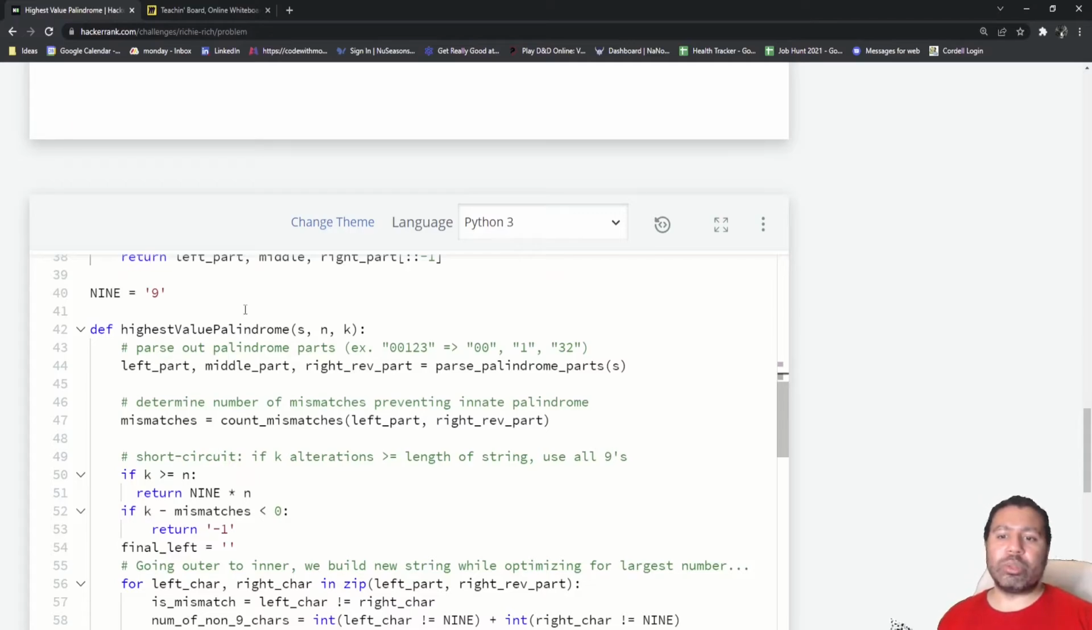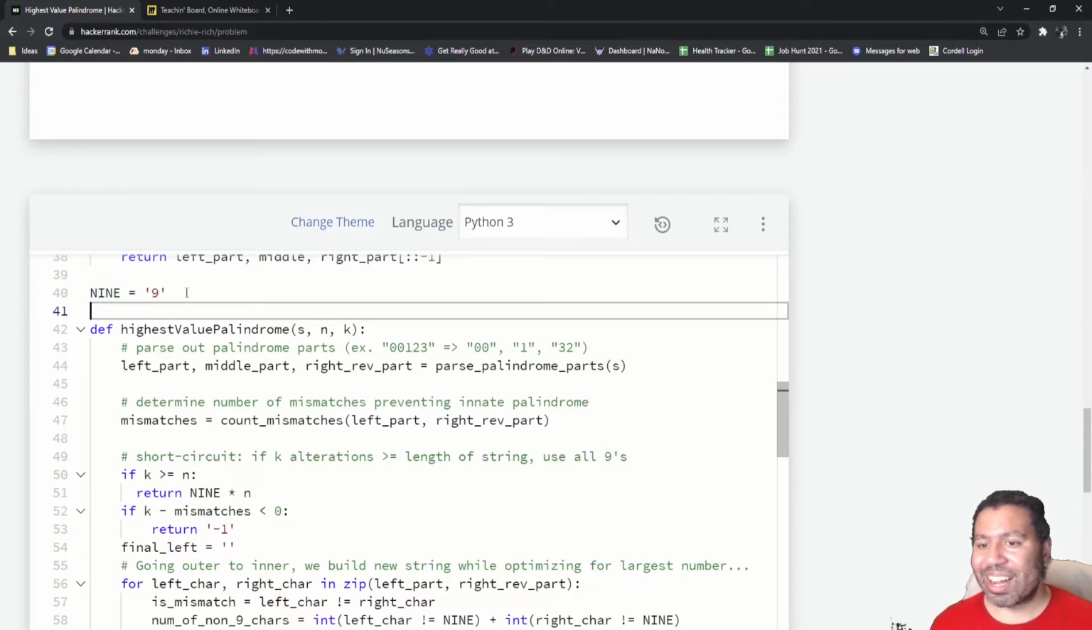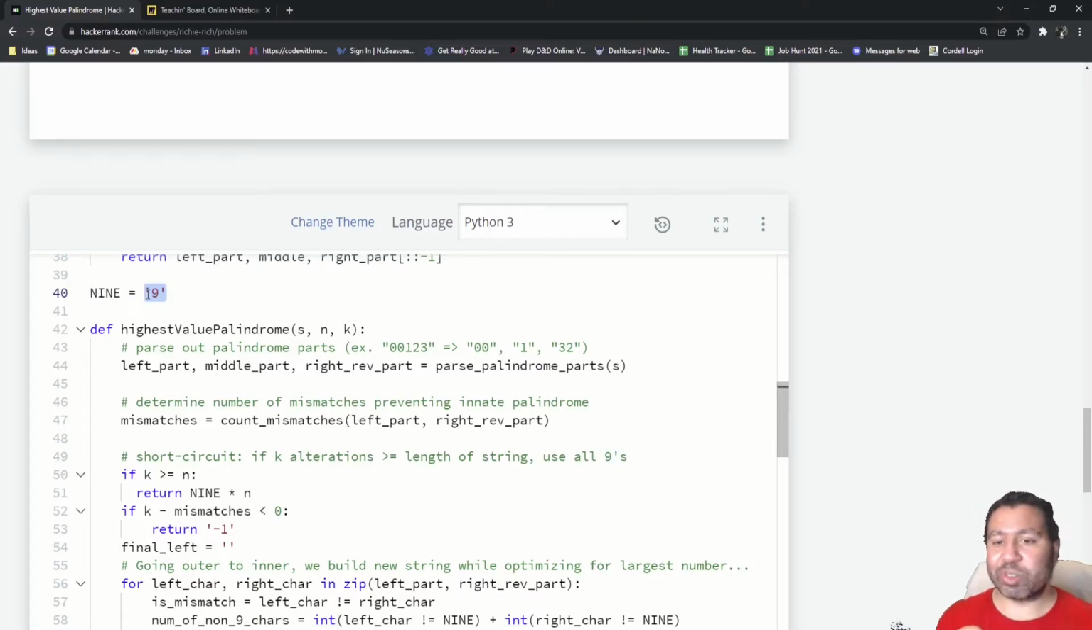All right, going into the main function here, just a quick stipulation. I got sick of typing the string 9, so I just made a variable 9 because I like doing that kind of thing, I guess.